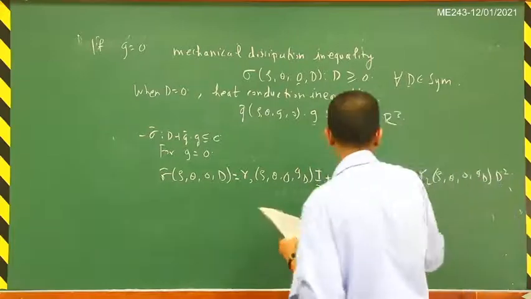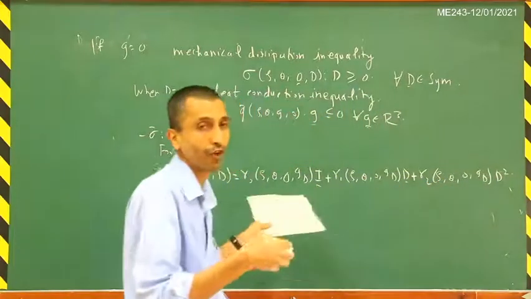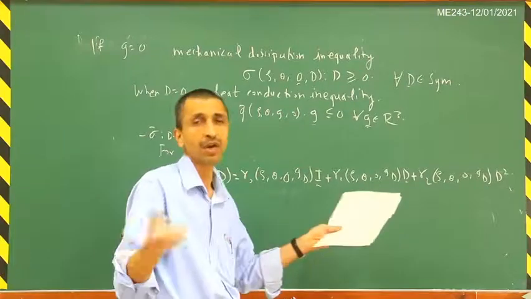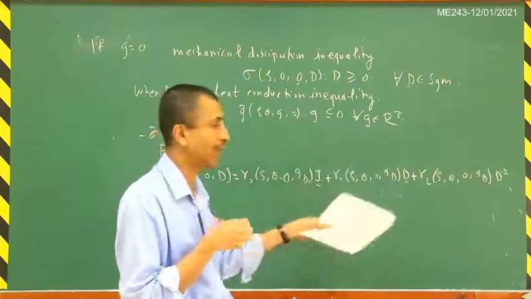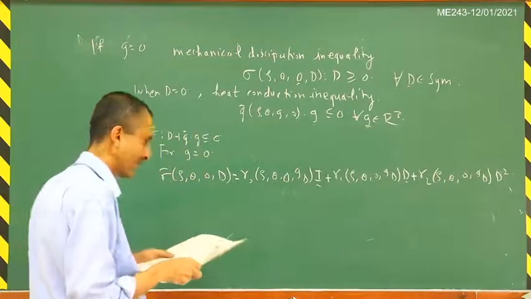This result can also directly follow from the Rivlin-Ericksen theorem, by setting g equal to 0 in that general result that I had written in the previous video.